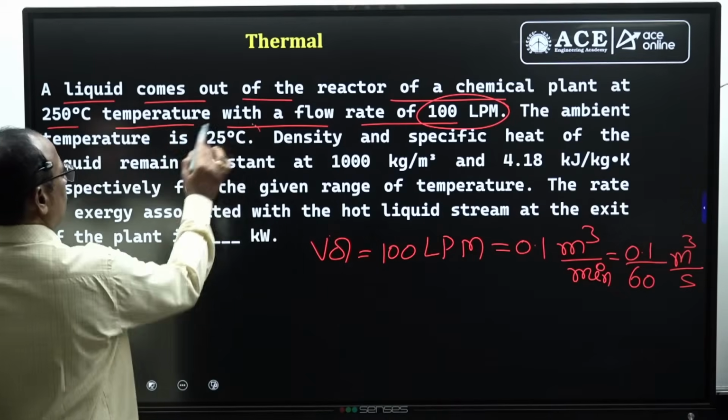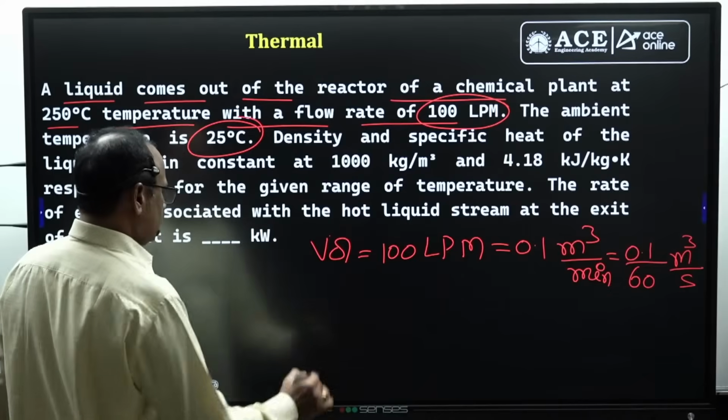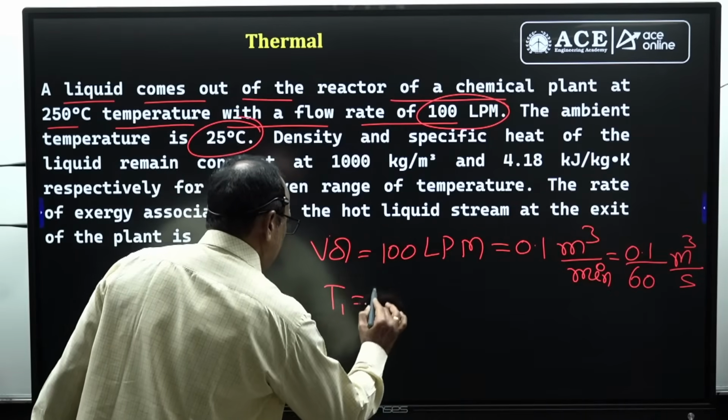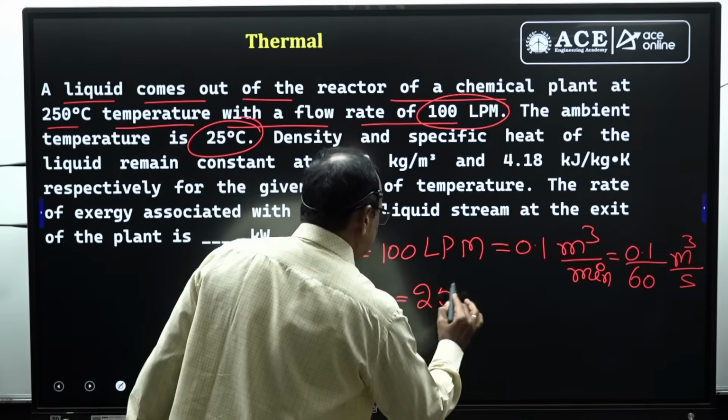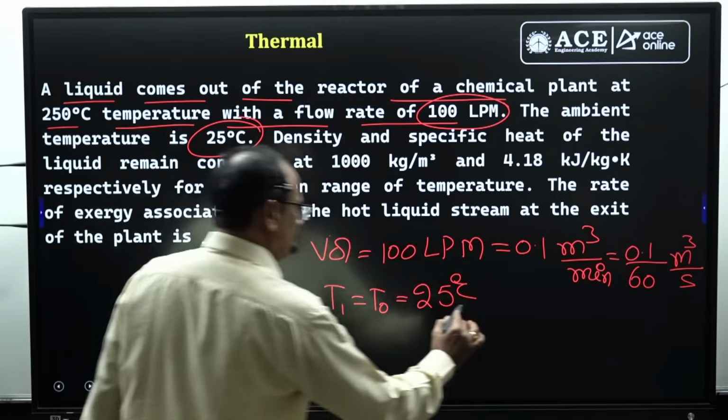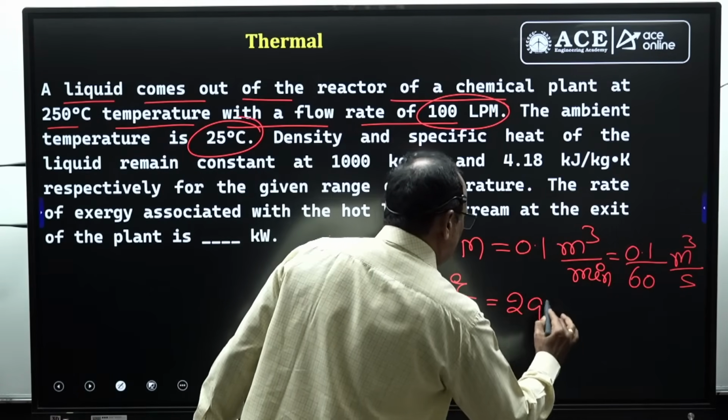The ambient temperature is given as 25 degrees centigrade. The initial temperature is equal to the ambient, atmospheric temperature, 25 degrees centigrade. That is equal to 298 Kelvin.